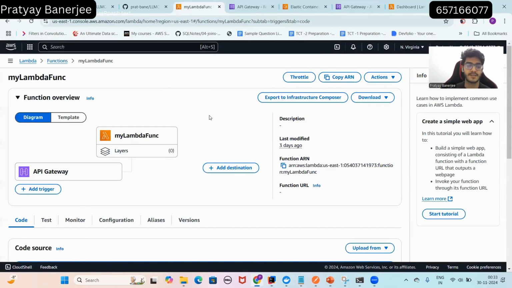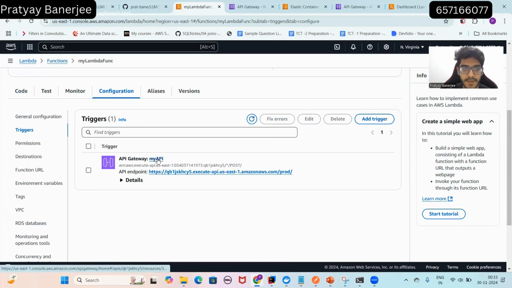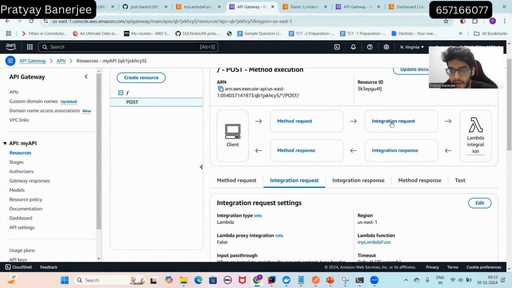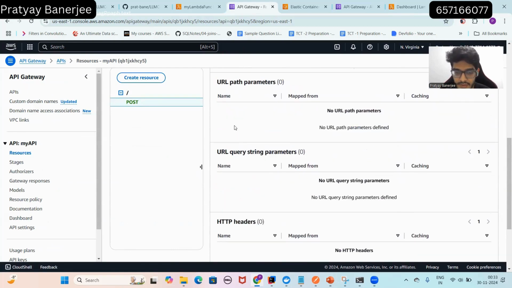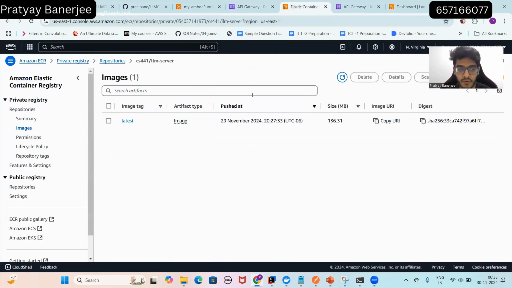So these are the services that we have used in AWS. First is the Lambda function. This is my Lambda function that I've created, which has the API Gateway as a trigger. If I go into that, this is the API endpoint, and you'll see this is the POST request of my API Gateway endpoint, and its integration request is my Lambda function. If someone calls this API Gateway, it will invoke this Lambda function, right? So that is it. And now let's move over to the AWS Elastic Container Registry.